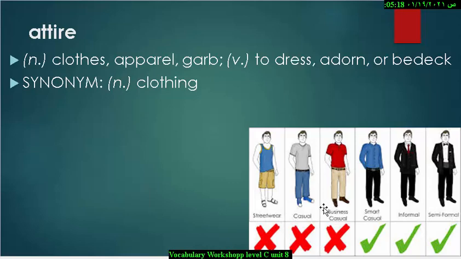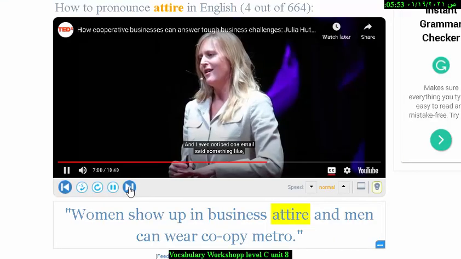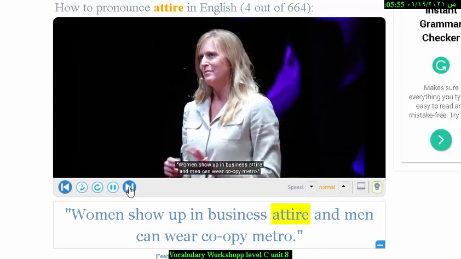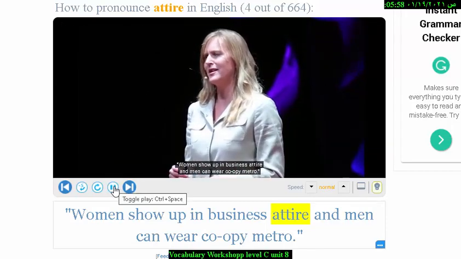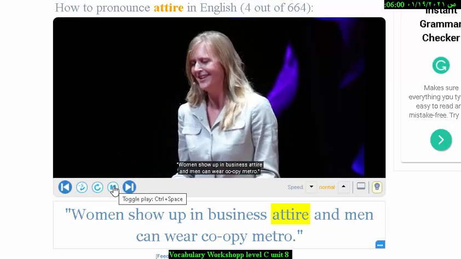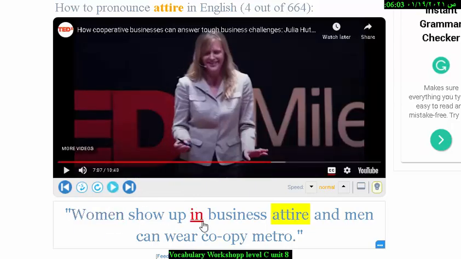Word number 2 is attire. Attire is a noun which means clothes, apparel, or garb, and if you use it as a verb, it means to dress or adorn or bedeck. The synonym is clothing. Let's find an example. Women show up in business attire, and men can wear a coat. As you can see in this example here, women show up in business attire means business clothes.